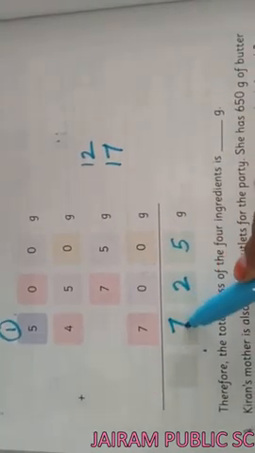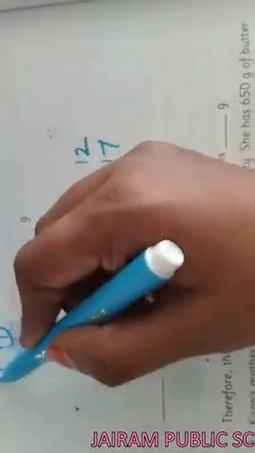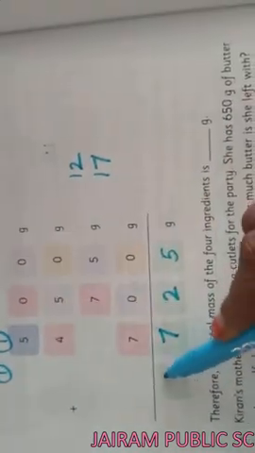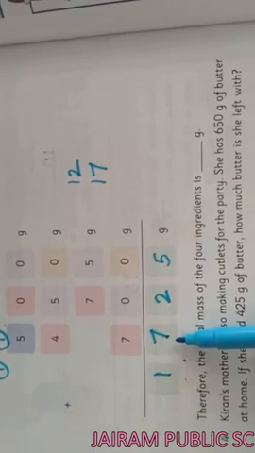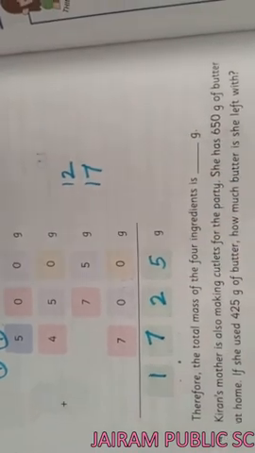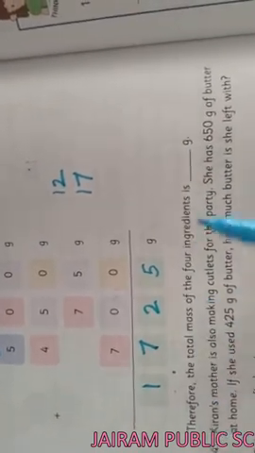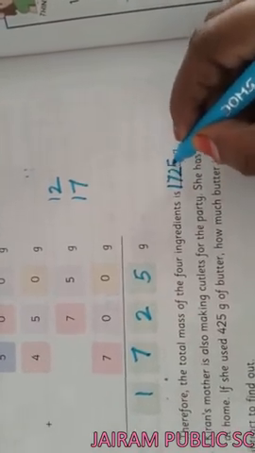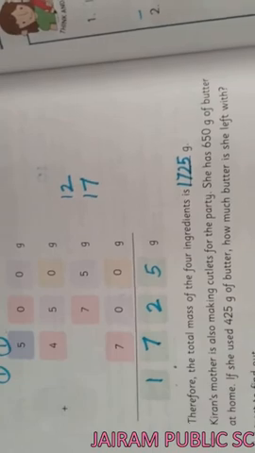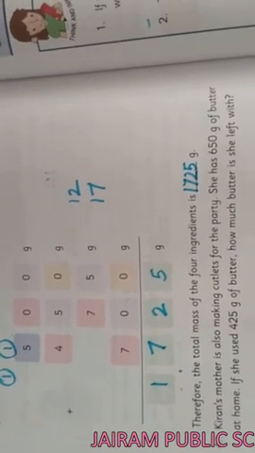7 in hundreds place, 1 in thousands place. Here no number is there. So, write the number 1. So, totally 1725 gram of ingredients was there. Therefore, the total mass of 4 ingredients is 1725 grams. Like that, we have to add the numbers in gram and kilogram.